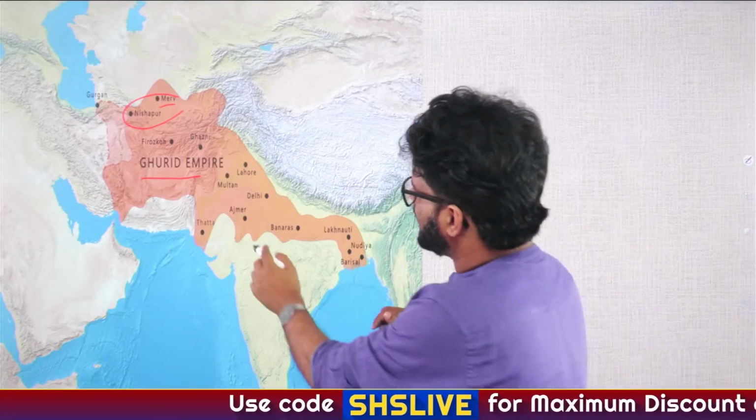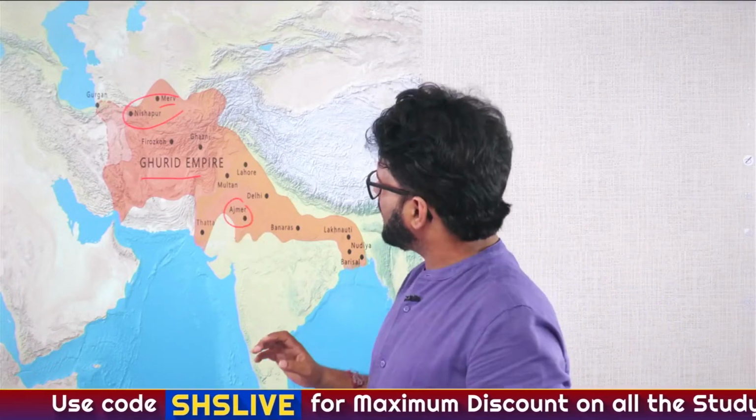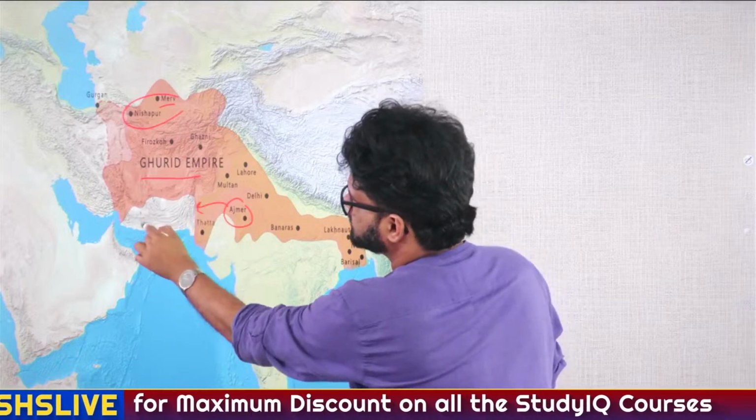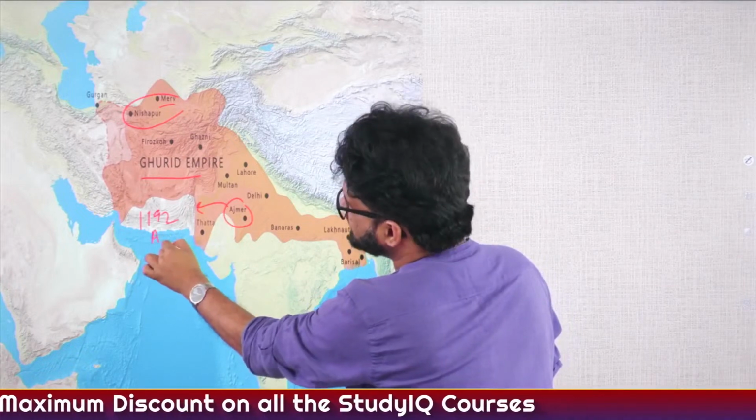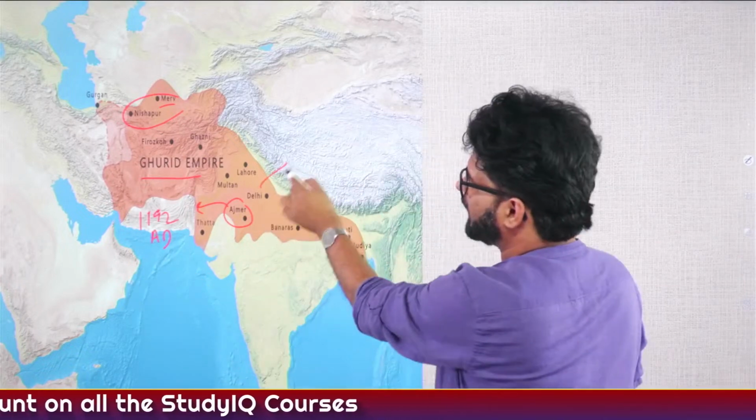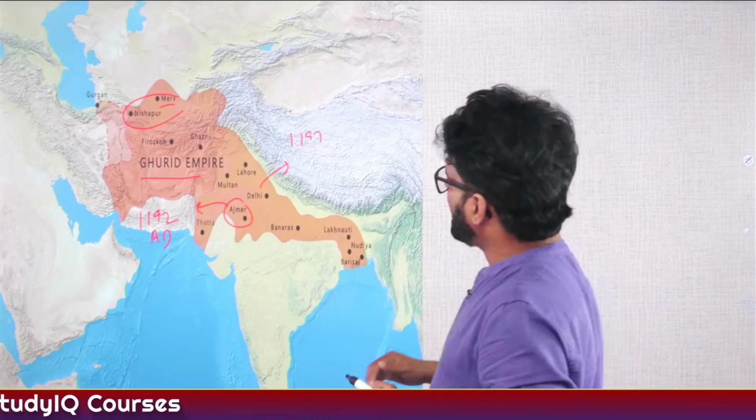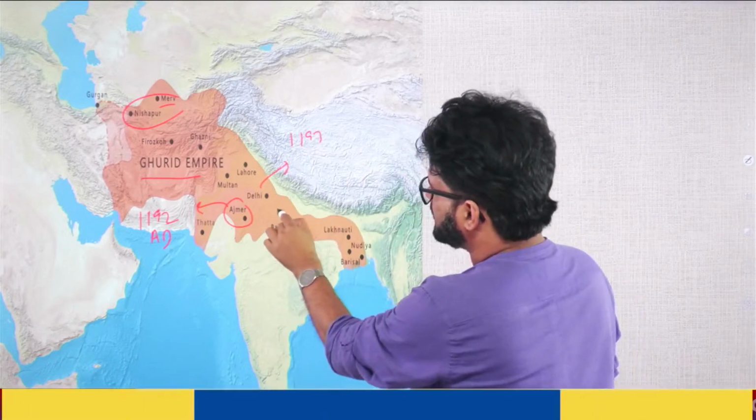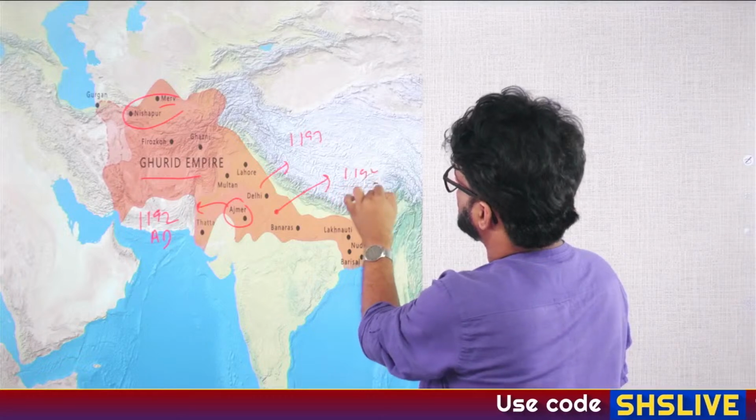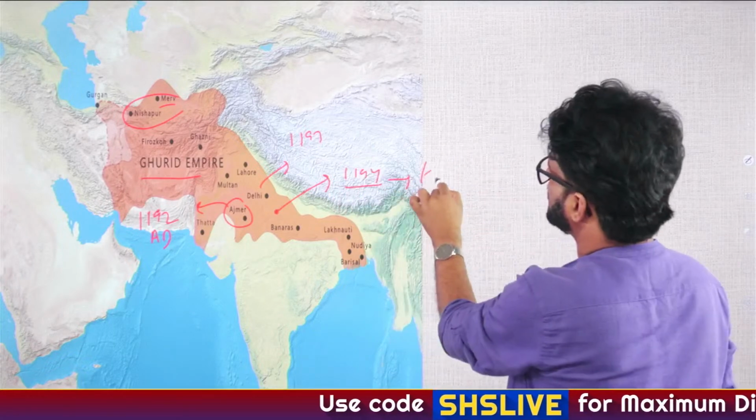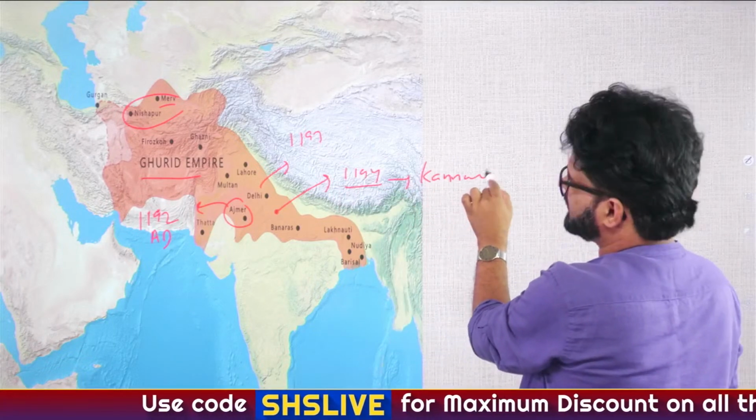Like initially, 1192, they will capture Ajmer, Battle of Tarain. 1193. AD is obvious now, so I don't have to write it every time. 1193, they will capture Delhi from the Tomaras. And then 1194, they will capture Kannauj from the Gahadavalas. So, it's all very strategic and planned.